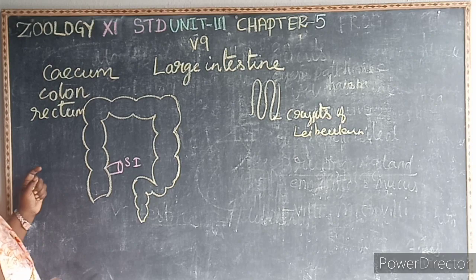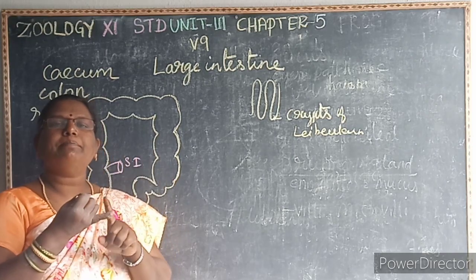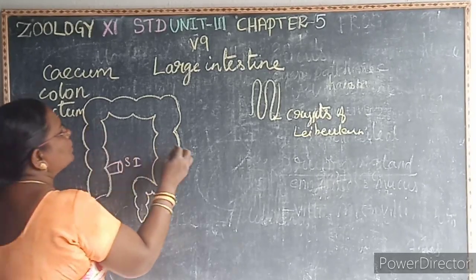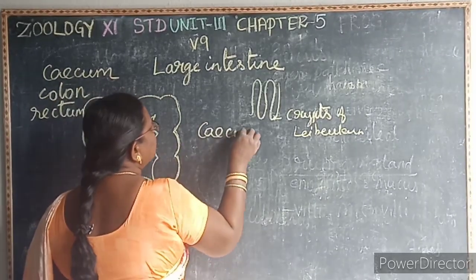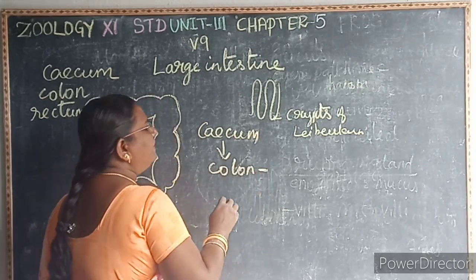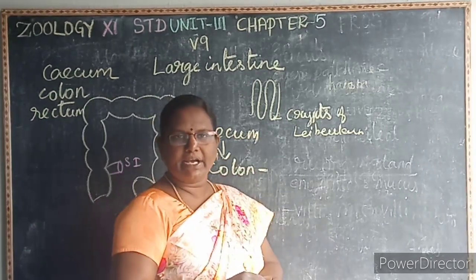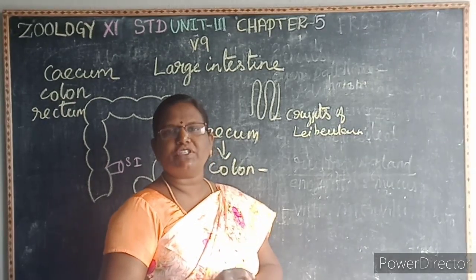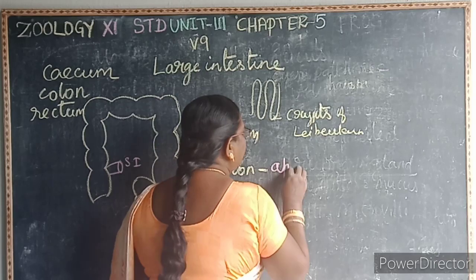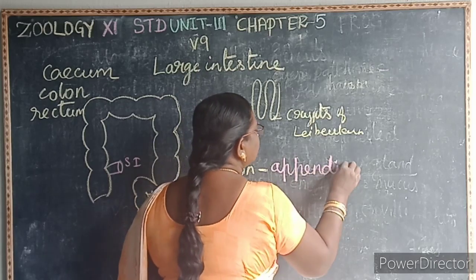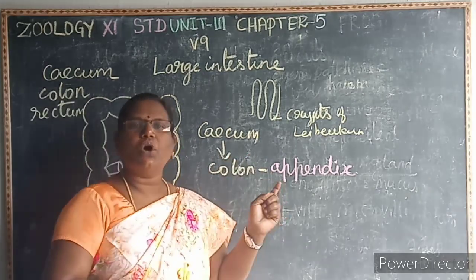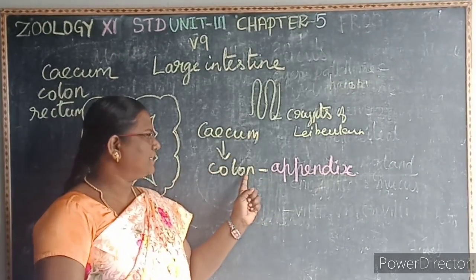So what are the parts of the large intestine? Cecum, colon and rectum. So this cecum opens into the colon, and then this colon has a finger-like projection. This finger-like projection is known as what? Vermiform appendix. The colon has a finger-like projection known as the vermiform appendix.